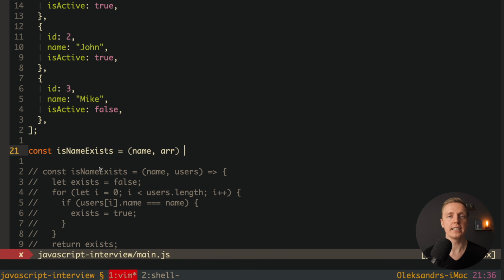And as you can see here, I didn't write users but array, because now we can use this function on any data. And now what I want to call here is array.some. If you don't know what some is doing, you can call some on an array and give inside some predicate, so you want to check something inside. In our case, some will return true if we have at least one single element which fulfills our condition.